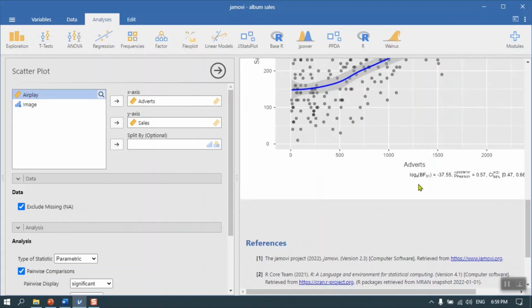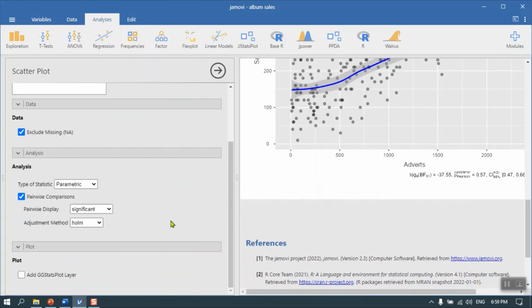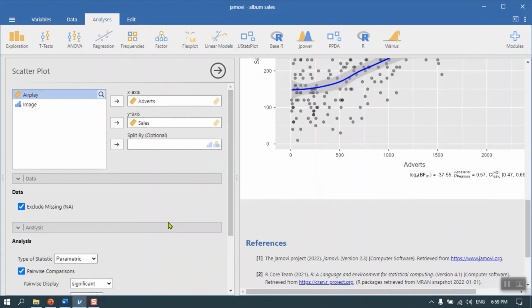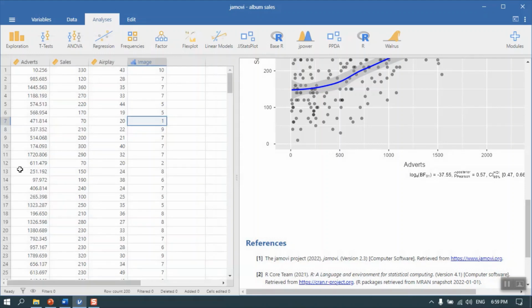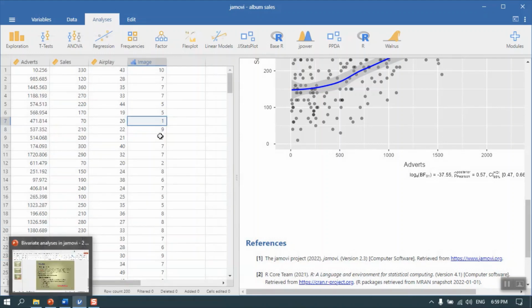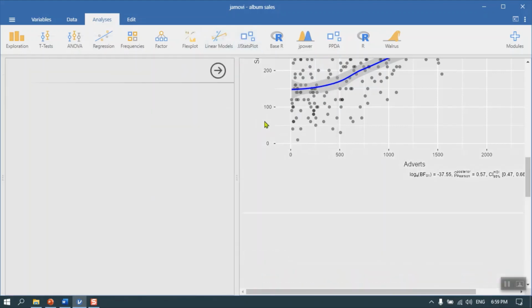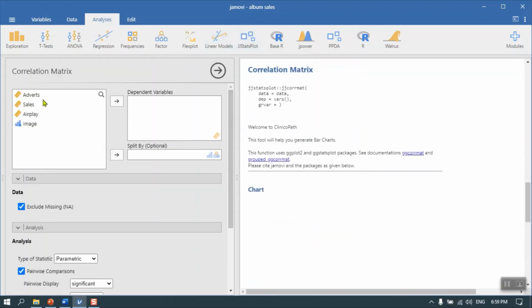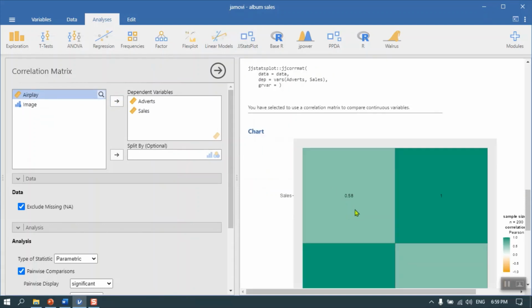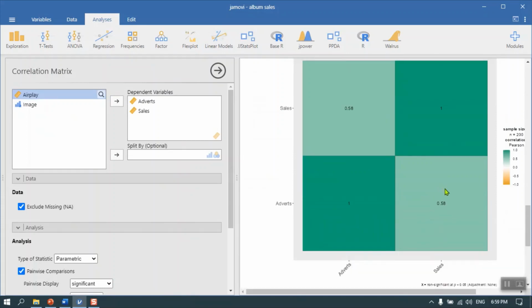I'm not going to get into things like the posterior Pearson and such. I think I'm going to stay away from some of those in this context here. Let's see if we can also get, while we're here, the correlation. And it was adverts and sales, and it's 0.58. There's only one correlation coefficient, not terribly useful here.